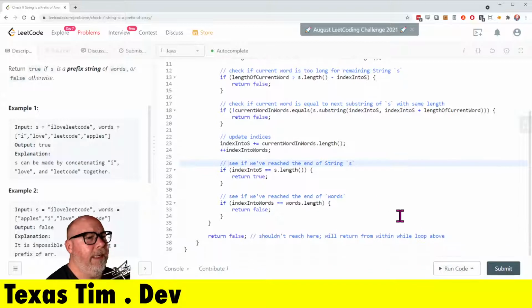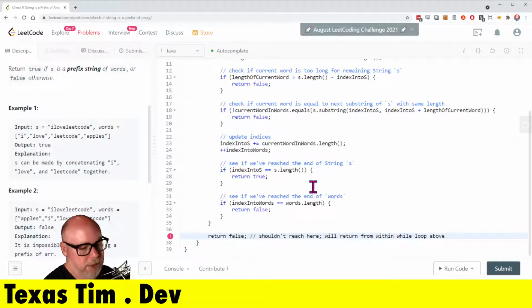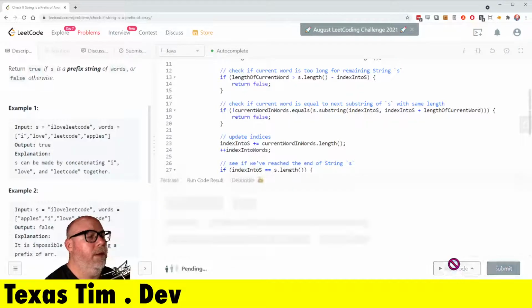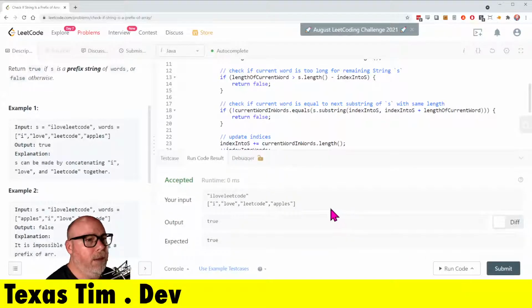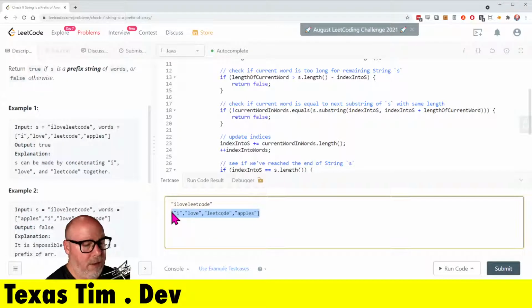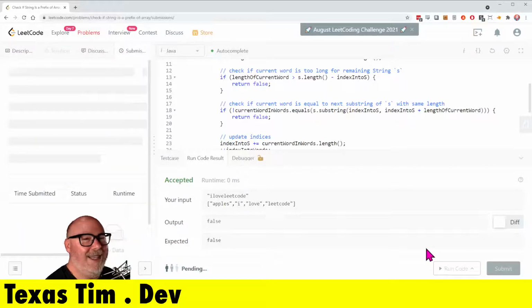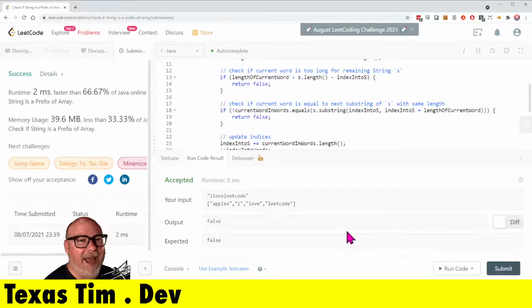Okay, I think we can run it. Unreachable. Oh, okay. So it's not going to care. I like it. Okay. It worked there. Let's put in this next test case and see what it does. That also works. Moment of truth. Let's hit submit. Yeah. Woohoo. That makes me happy.